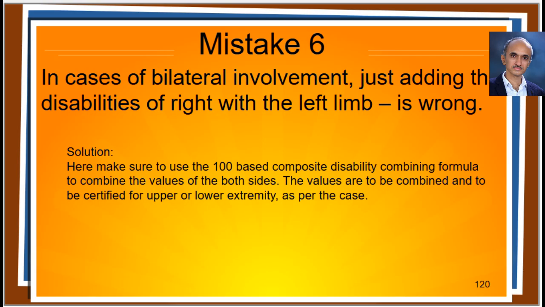Number 6. In cases of bilateral involvement, just adding the disabilities of right with the left limb is wrong. The values are to be combined and to be certified for upper or lower extremity as per the case. Here, make sure to use the composite disability combining formula, which is 100 based. Do that in telescopic fashion in the descending order as given in Gazette under multiple disabilities.